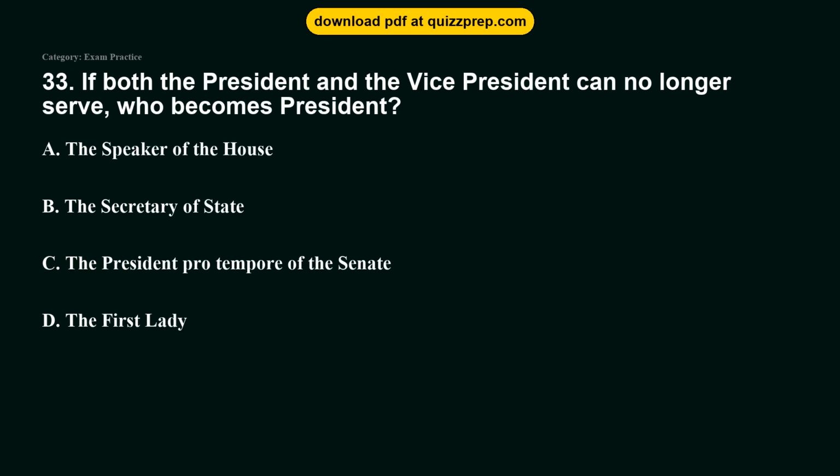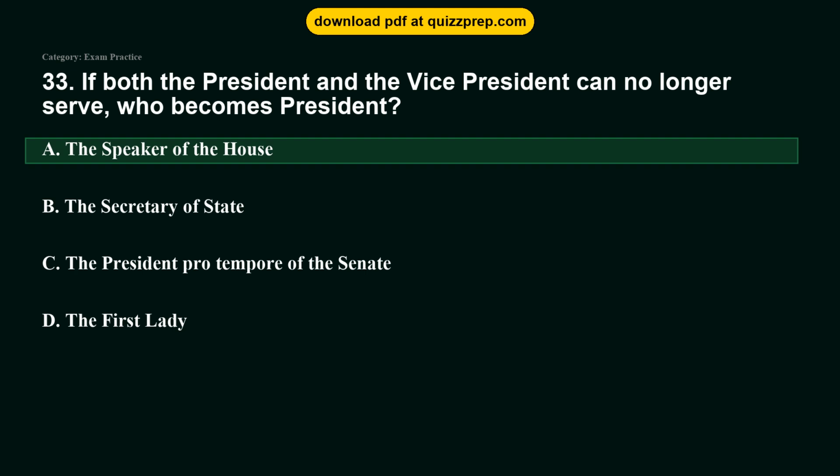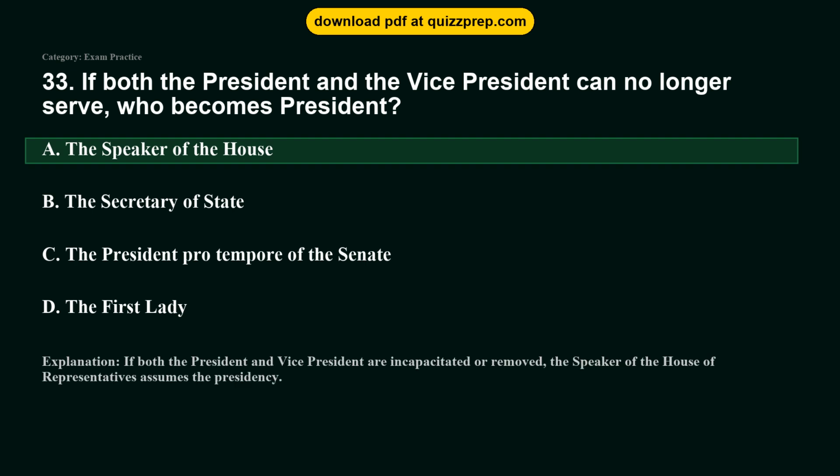Question 33. If both the president and the vice president can no longer serve, who becomes president? Option A, the Speaker of the House. Option B, the Secretary of State. Option C, the President pro tempore of the Senate. Option D, the First Lady. The correct answer is option A, the Speaker of the House. If both the president and vice president are incapacitated or removed, the Speaker of the House of Representatives assumes the presidency.